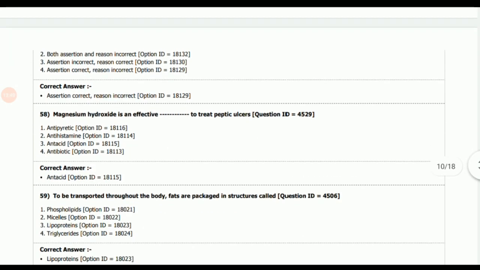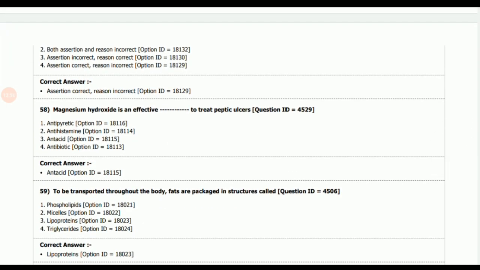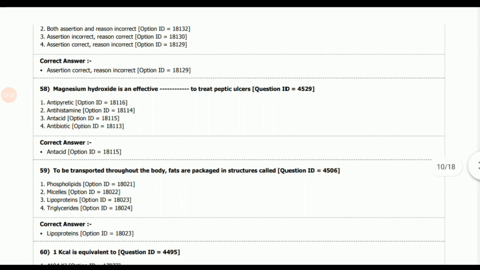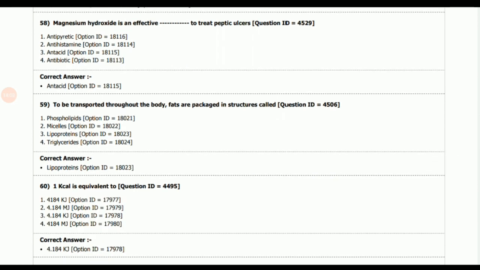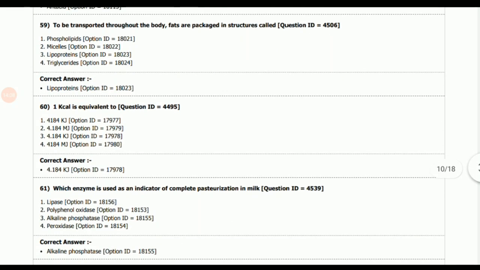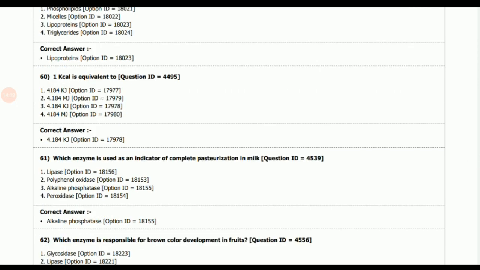Next question, magnesium hydroxide is an effective dash to treat peptic ulcers. So the answer is antacid. We know that magnesium hydroxide acts as an antacid. Next question, to be transported throughout the body, fats are packaged in structures called, the answer is lipoproteins. Next question, 1 kilocalorie is equivalent to, so the answer is 4.184 kilojoule.